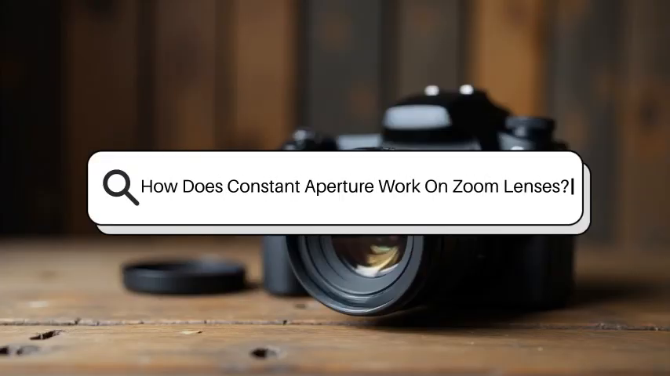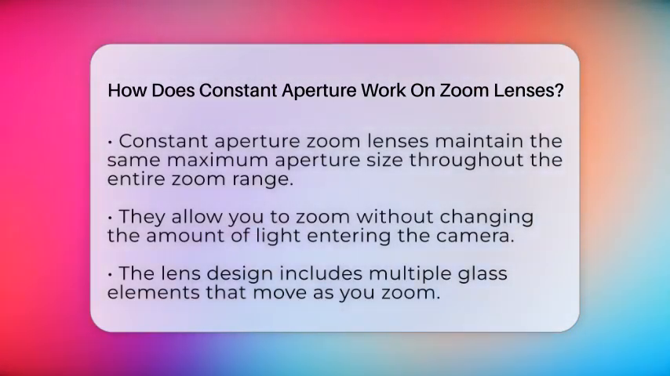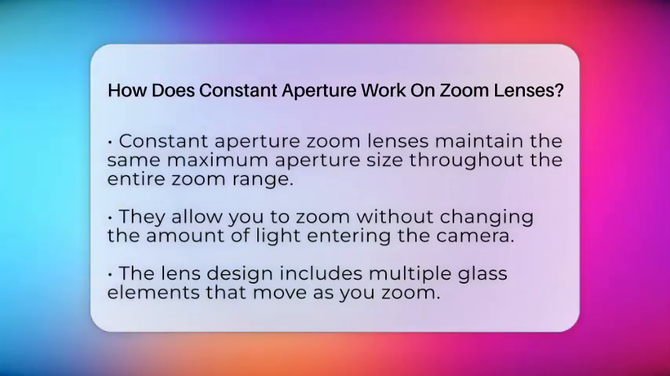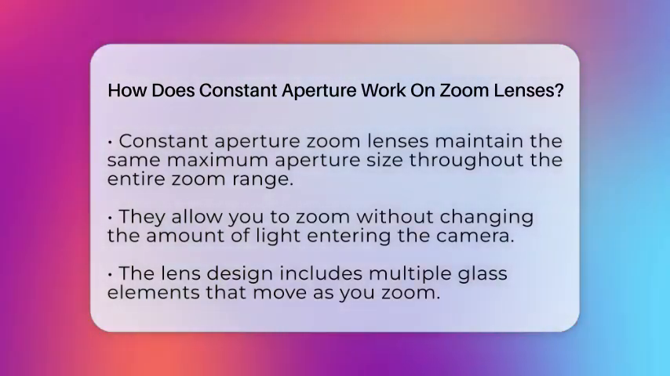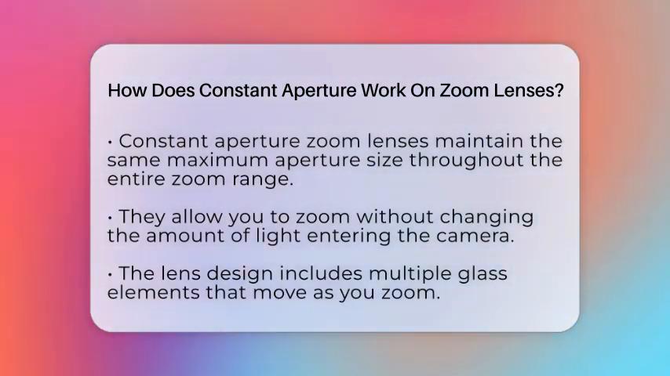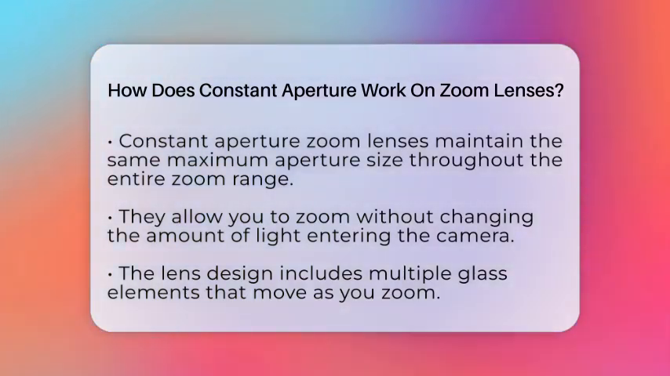How does constant aperture work on zoom lenses? Imagine being able to zoom in on a subject without worrying about changing the amount of light entering your camera. That's what a constant aperture zoom lens allows you to do. These lenses keep the same maximum aperture size no matter how much you zoom.